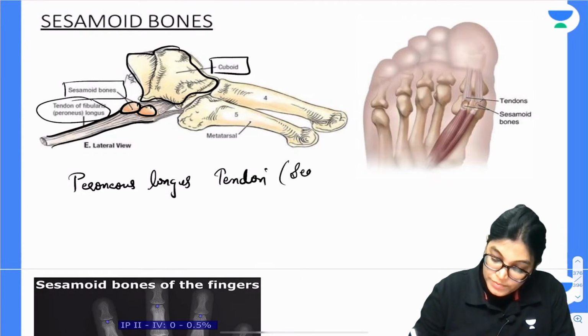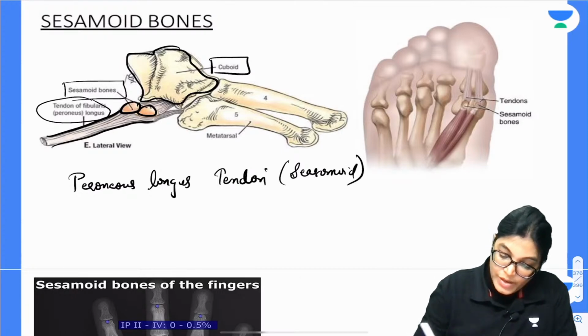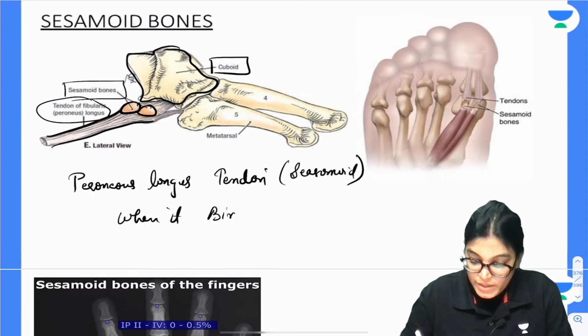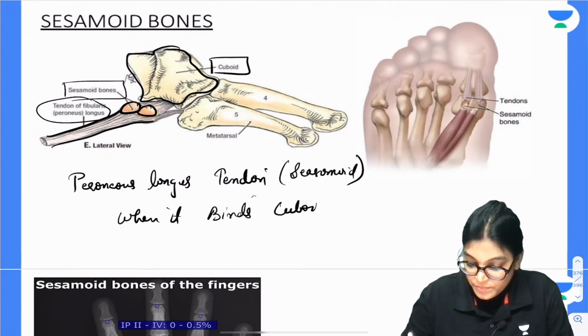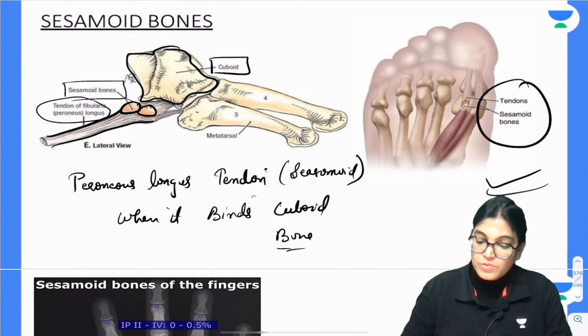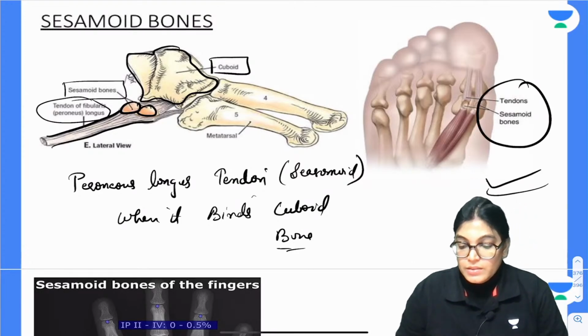Contains sesamoid bone when it is binding or going towards the cuboid bone. So you can see here the location of other sesamoid bones in the sole also.